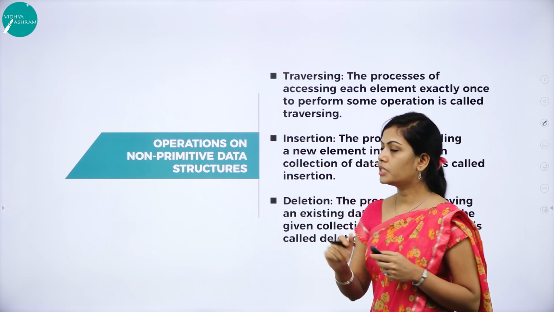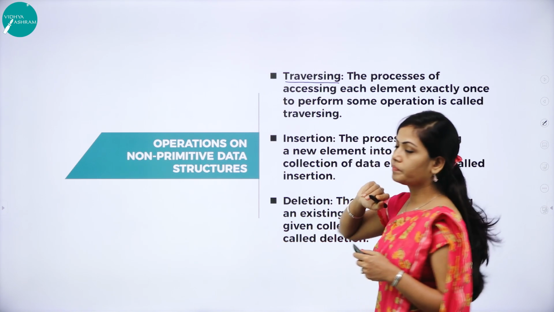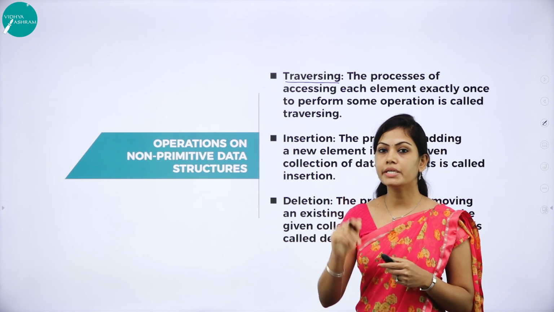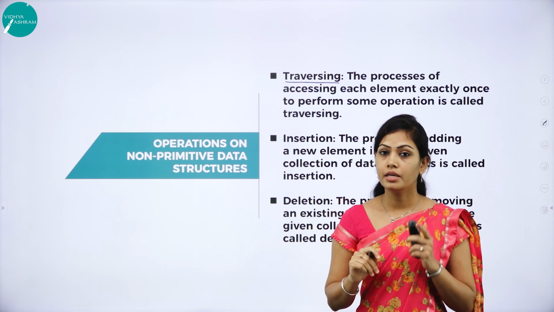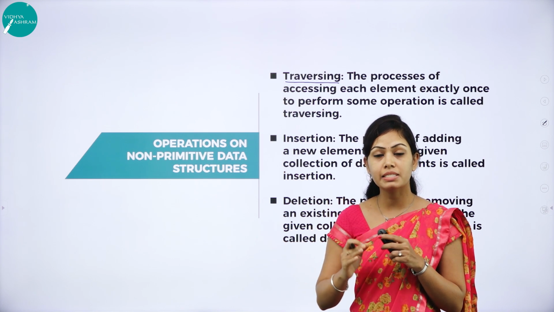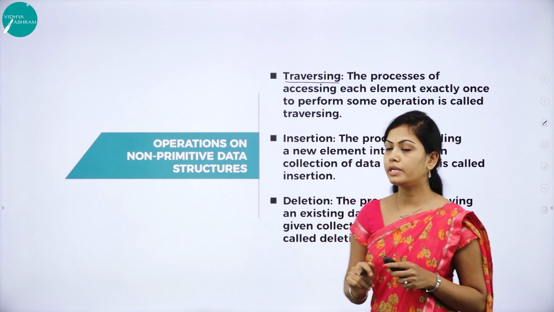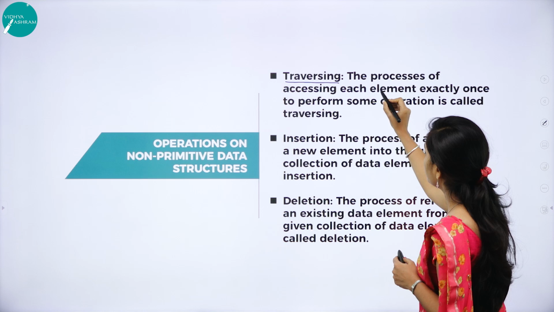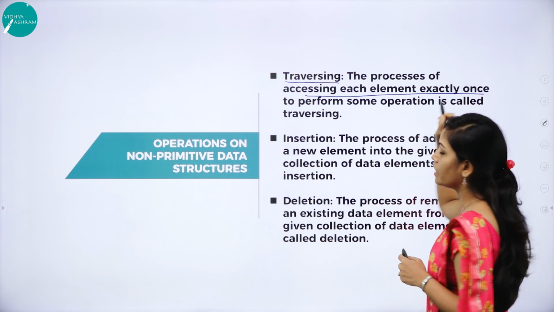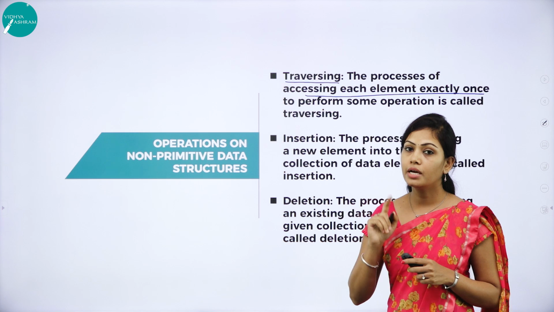The first operation is traversing. What is traversing? Access each element exactly once. This operation visits every element in the data structure exactly once. Traversing means the process of accessing each element exactly once. It is called traversing.